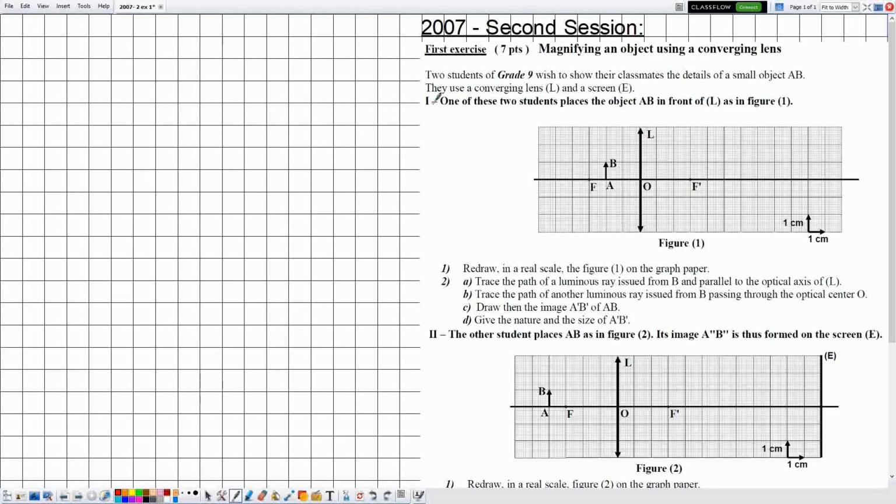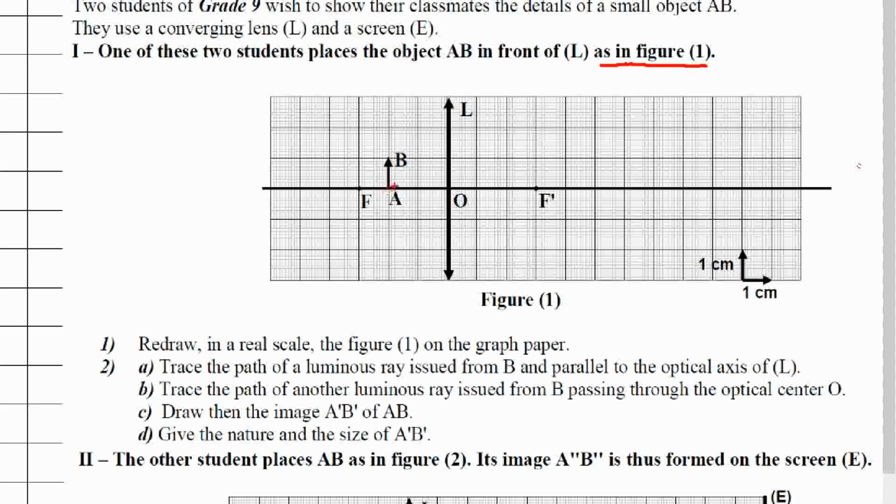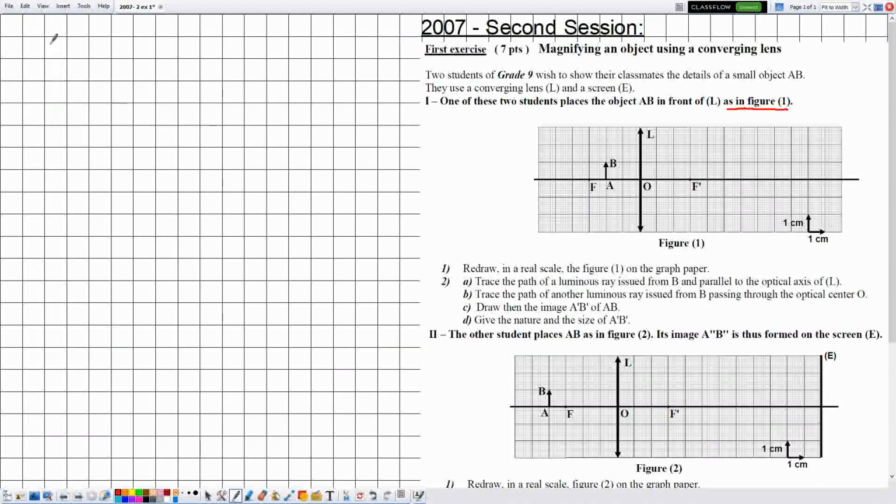Okay, part 1 of this question. One of these two students placed the object AB in front of L as in figure 1. So they mentioned the figure, so now I can use the figure. Here in the figure, we have the optical axis and the object AB as well as the lens L, its optical center O, and the foci F and F prime. So number 1, in part 1 they are telling me redraw in real scale the figure 1 on the graph paper.